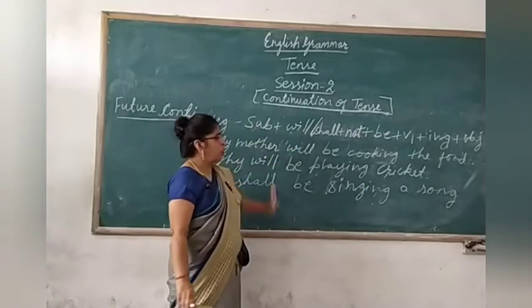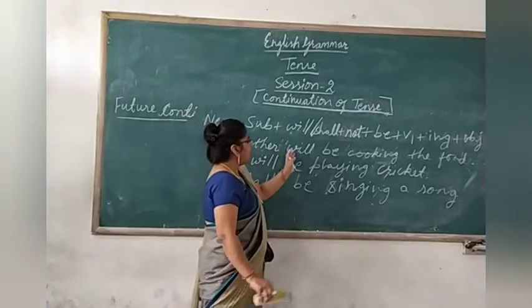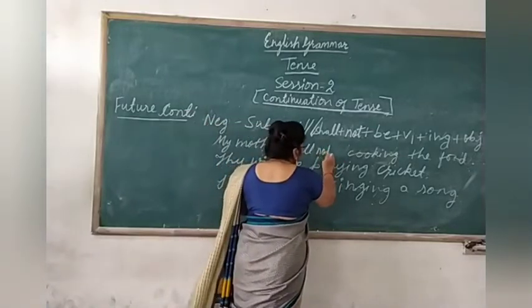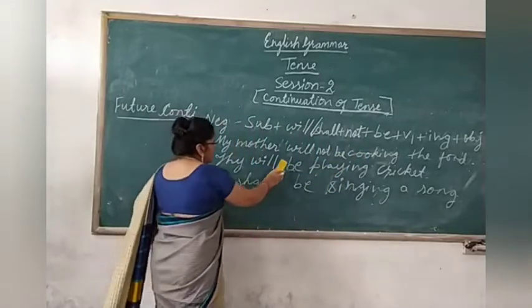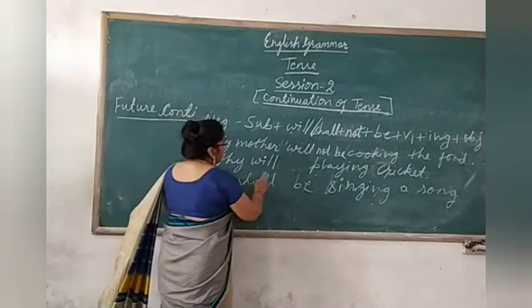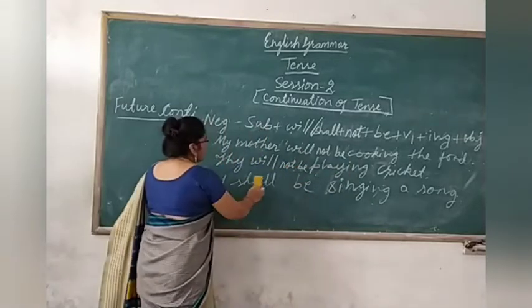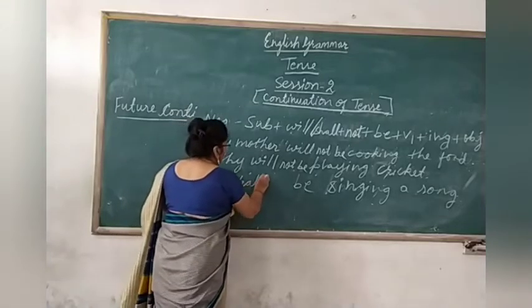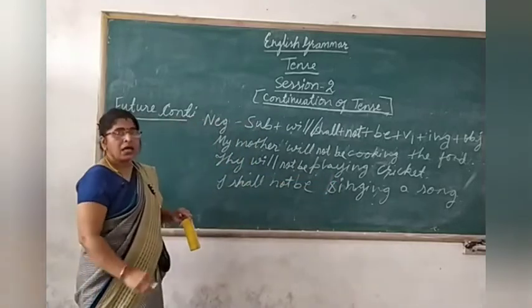Here in the sentence, my mother will, what will you write after will? Not. Rest will be the same. My mother will not be cooking the food. Here also, they will not be playing cricket. Here also, after shall, I shall not be singing a song.